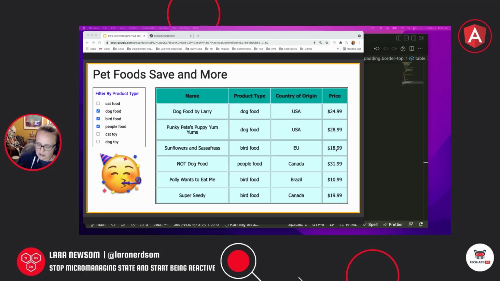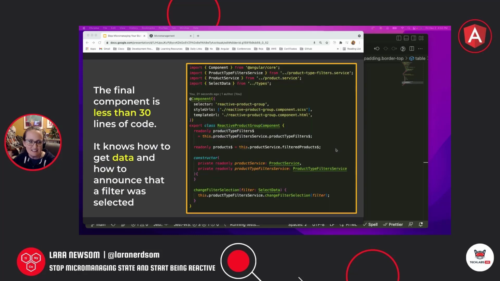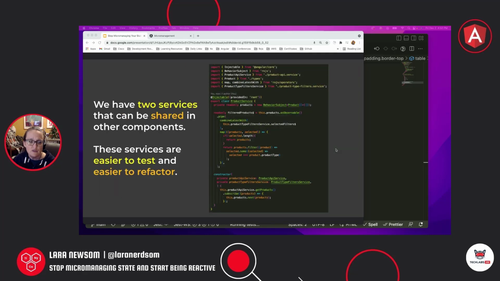Woo! We checked that in the browser, right? So our final component is less than 30 lines of code. It knows how to get the data that it wants. It's not pulling in data it doesn't need. It's not pulling in data it has to manage. And it knows how to say, hey, my filter was selected, right? And then we have two services. These services can be shared in other components. So all this code is reusable in other components. So any component that needs products or the ability to filter those products can do that. And these services are a lot easier to test and refactor than that 1,500 line code component.